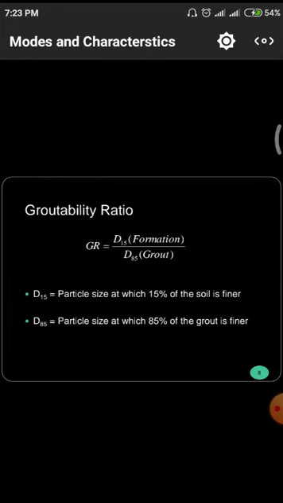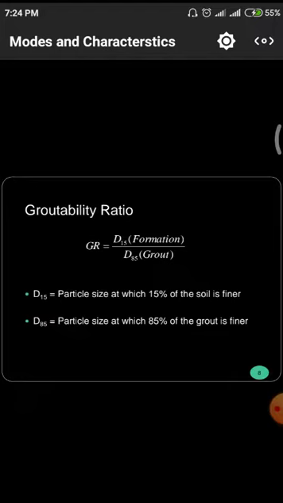And next one is the groutability ratio. This groutability ratio entirely depends upon the sizes of the particles. It means the particle size of the grouting material and the particle size of the surrounding soil content. Those two things we have to observe. Depending upon those two things, this grouting ratio will be determined.